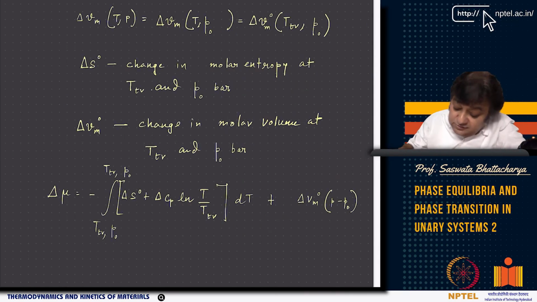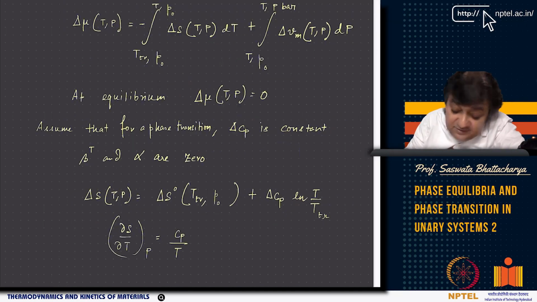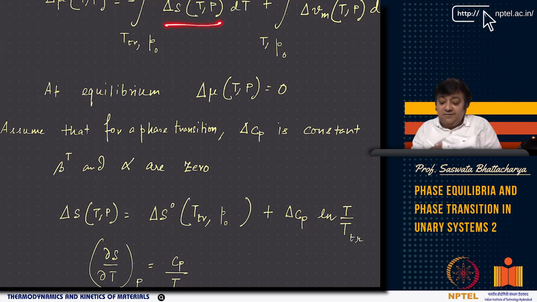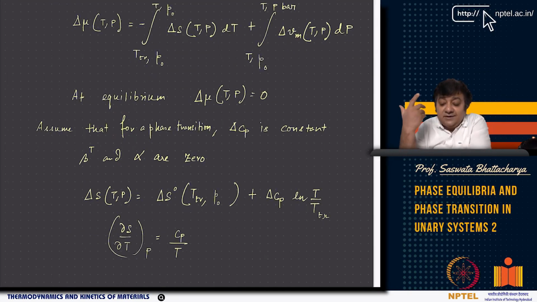You require the delta S(T,P). This is how I am defining it, because delta S0 is the change in entropy at standard state, which is a function of transition temperature and P0, and then there is this delta Cp term with ln(T/T0), right? Why this ln(T/T0)?